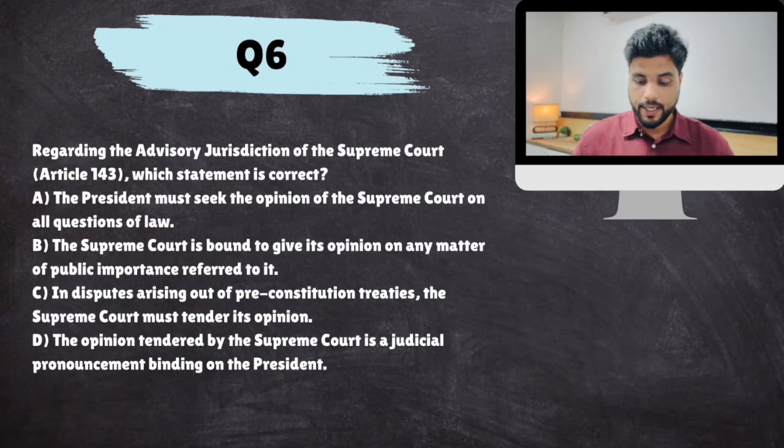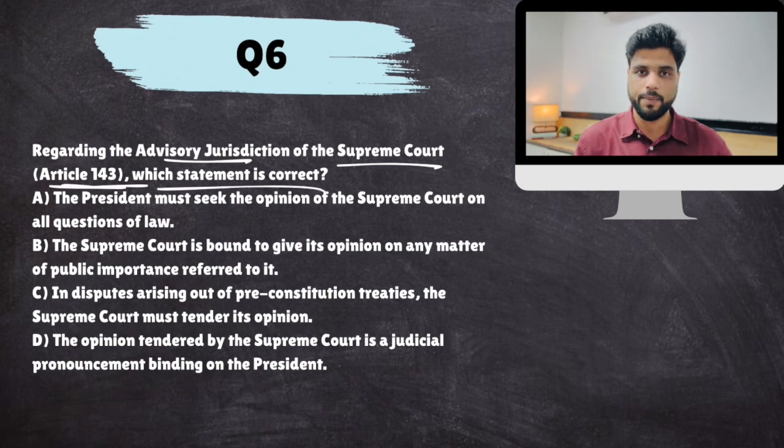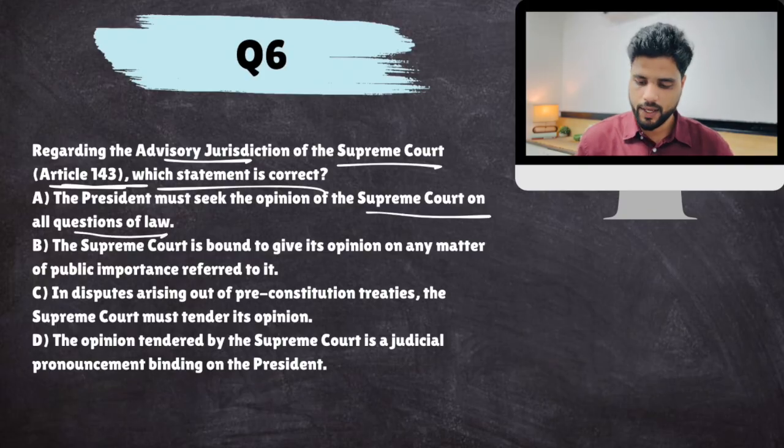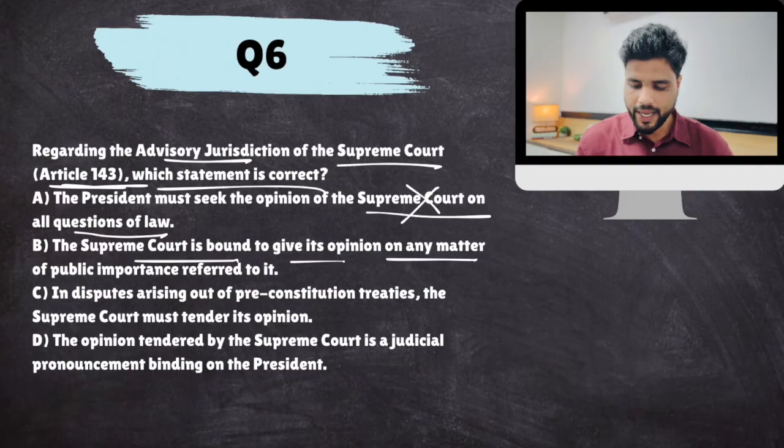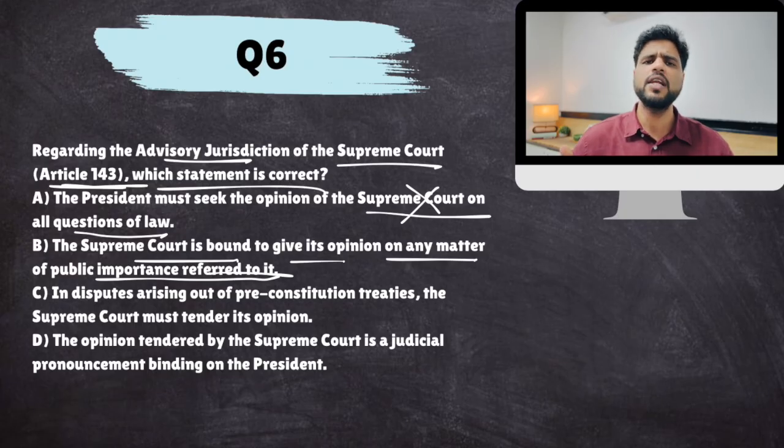Next. Regarding the advisory jurisdiction of the Supreme Court under Article 143, which statement is correct? The President must seek the opinion of Supreme Court on all questions of law. No. Okay? The President is not bound. The President can, but not must. The Supreme Court is bound to give its opinion on any matter of public importance referred to it. Now remember, advisory jurisdiction is when the President asks for a legal opinion of Supreme Court and Supreme Court gives its opinion. And since it's advisory, that opinion is not binding on the President to follow.